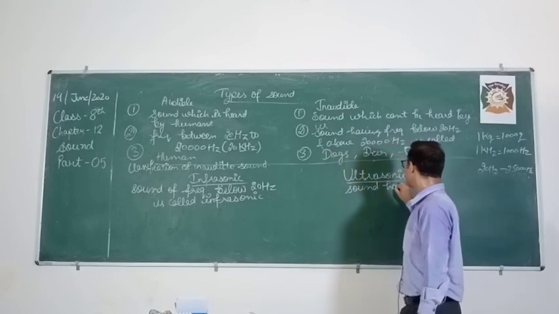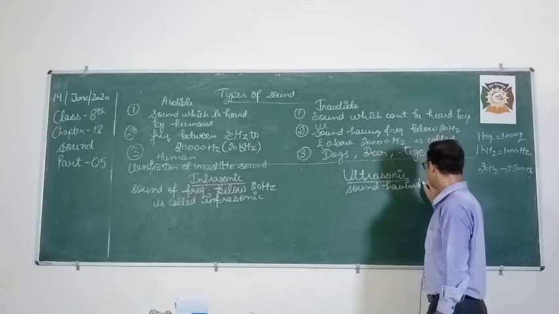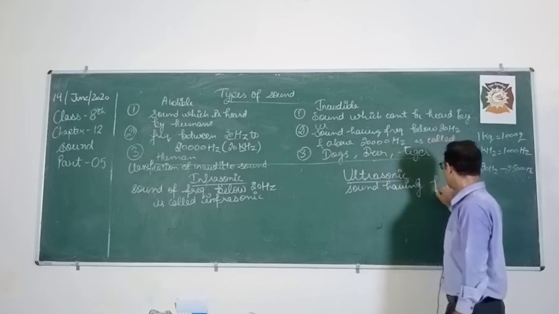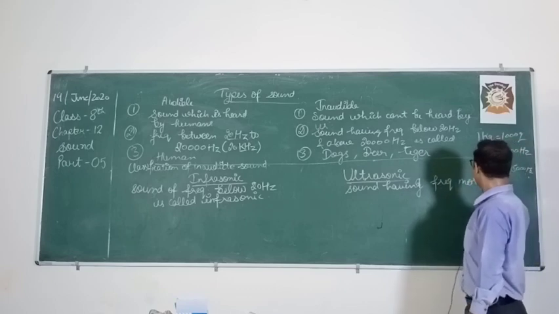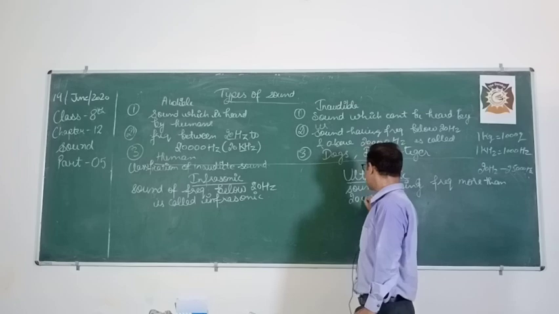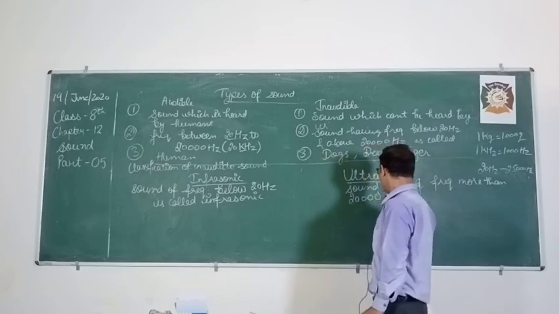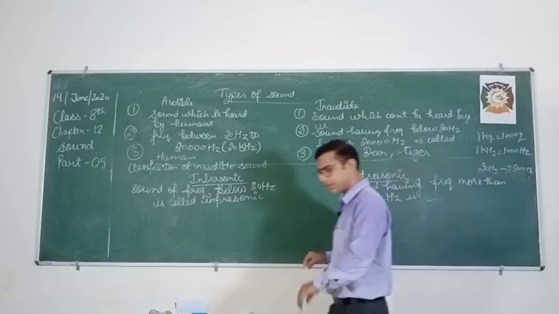Sound having frequency more than 20,000 hertz is called ultrasonic sound.